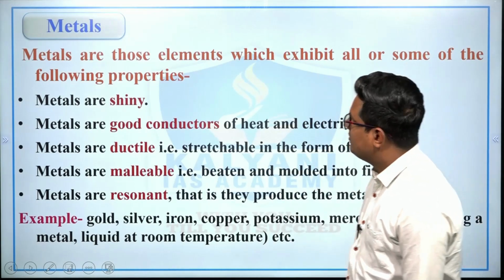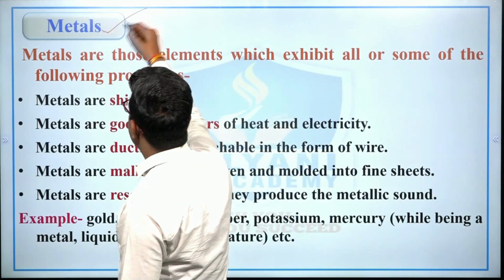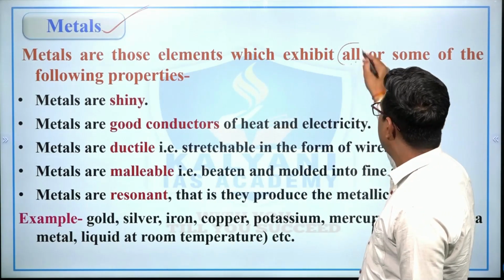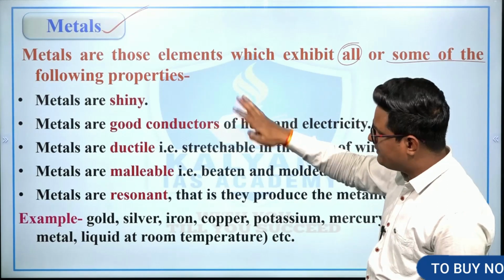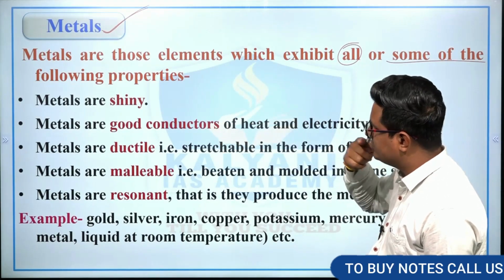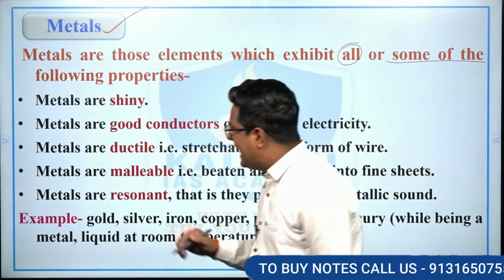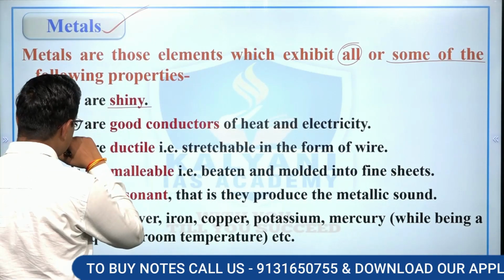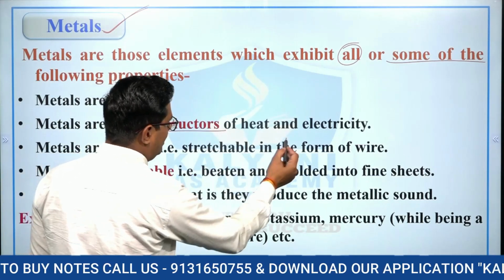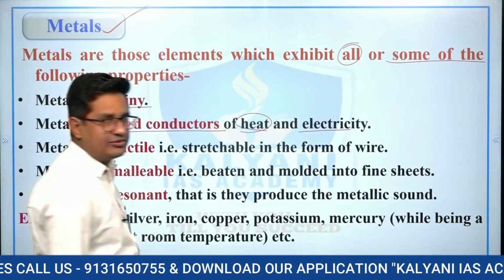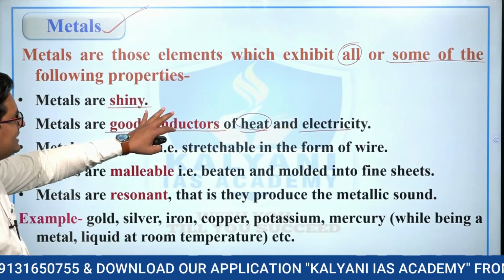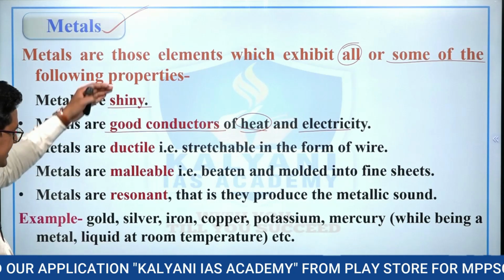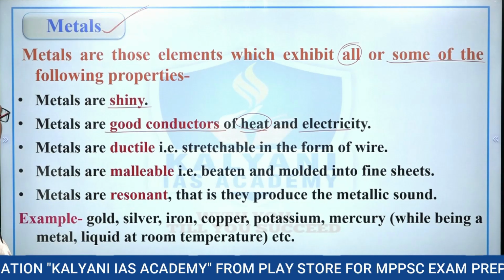The first, metals. What are metals? Metals are those elements which exhibit all or some of the following properties, और ये सभी physical properties होती हैं. So simply we can say that element which is shiny, right? Element which is good conductor of heat as well as electricity, उसको ही क्या कहा जाता है? Metals कहा जाता है, right? तो metals have the following property, और ये आपको एग्जाम के पर्पज से याद रखना है, right?